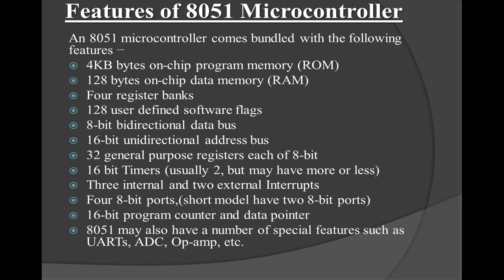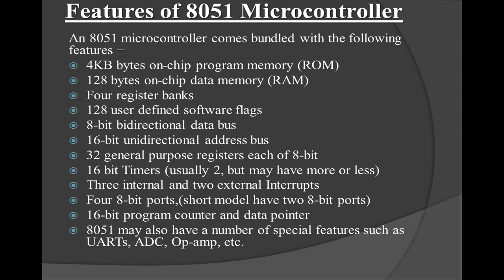Next, we are going to see the features of 8051 microcontrollers. This 8051 microcontroller comes bundled with the following features: it has 4K bytes of on-chip program memory, as I told you earlier. It has 128 bytes of on-chip data memory, that is the RAM, that is read memory. Next, it has 4 register banks. It has 128 user-defined software flags.